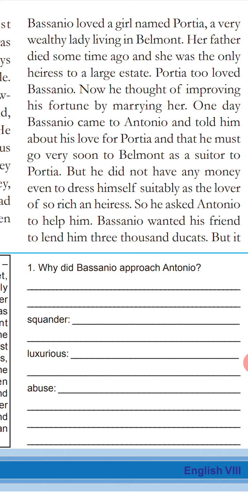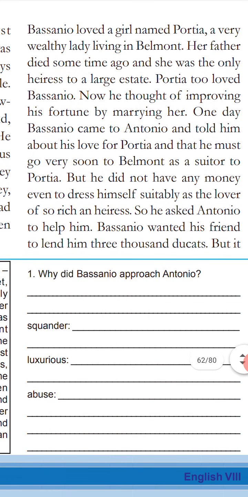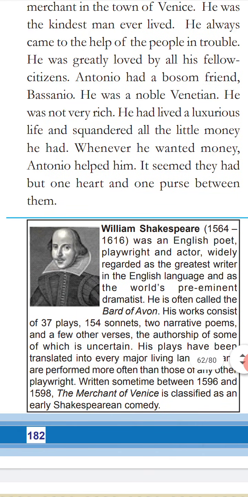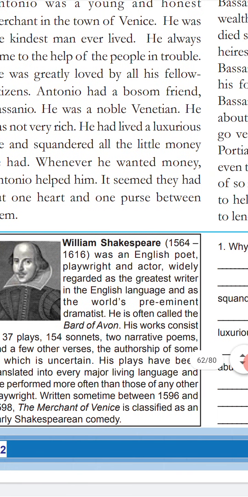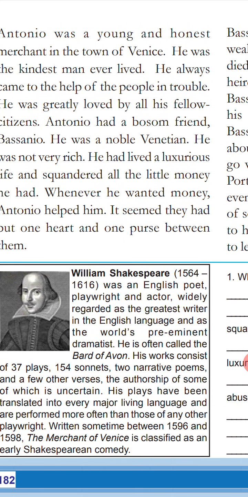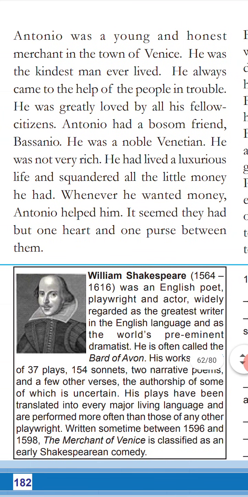So Antonio said, "I don't have money now because I bought a ship and my ship is now abroad. It will come next week or next month with too much merchandise." That means products, imported products. "And I will get the money at that time." Is Bassanio satisfied or not? Just like that. But Bassanio wants that money immediately in order to marry his lover, Portia. So Bassanio is sad at that time. It will bring some kindness in the mind of Antonio.